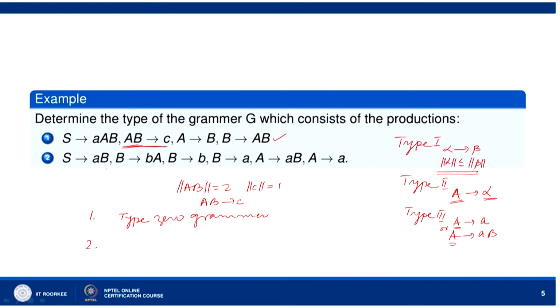So, S goes to A B. Here there is a single variable, here there is a single variable, here, here, here and here. So, all are single variables. Now, let us see, here we have a terminal followed by a variable, here we have a terminal followed by a variable, here we have a terminal, here we have a terminal, here we have a terminal followed by a variable, and here we have a terminal. So, all these production rules are of the type variable goes to a terminal or variable goes to a terminal followed by a variable. So, the second case is of type 3 grammar.